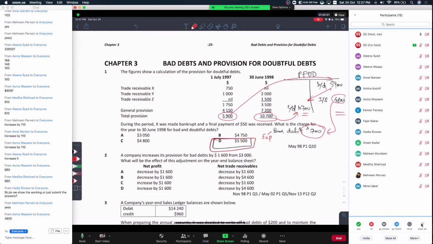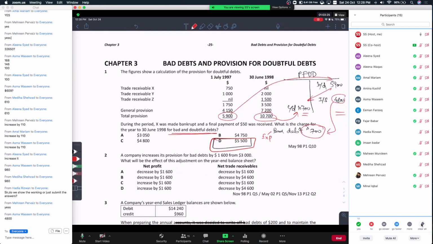Since the question demands the bad and doubtful debts together as one value, you can have 700 as expense for bad debt and 4,800 as an increase in the provision for doubtful debts. The total bad and doubtful debts charged to the income statement would be 5,500. So the answer is D. Agreed? Yes or no? Very well done. Good.